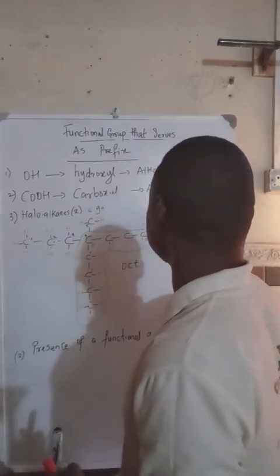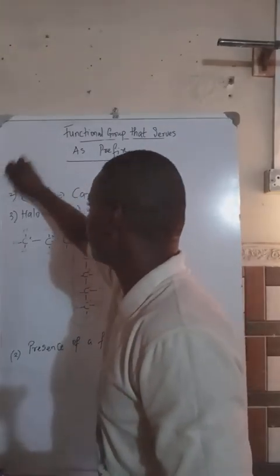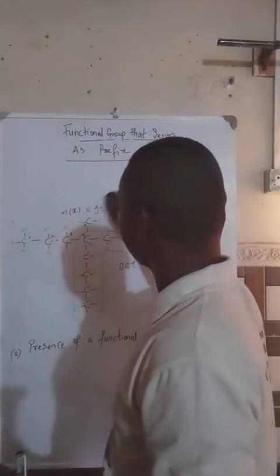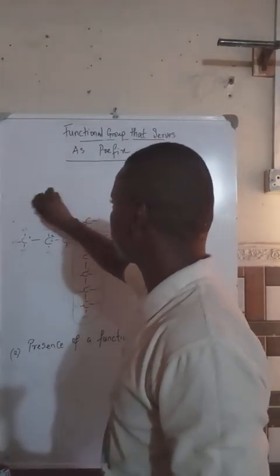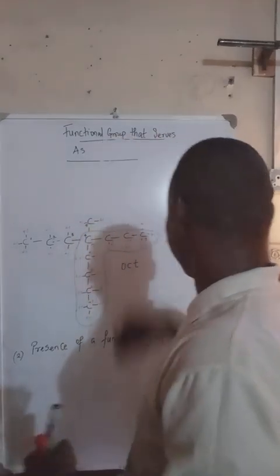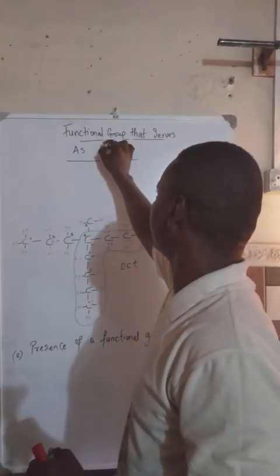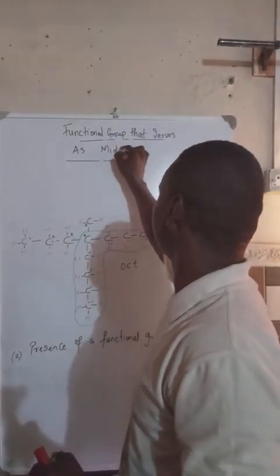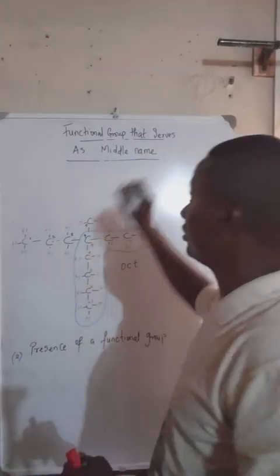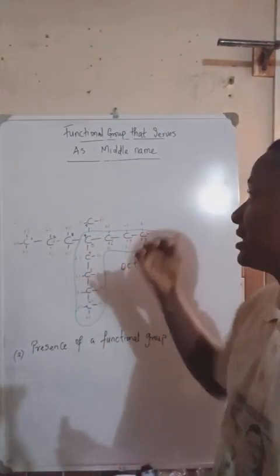Now we'll come to the last set of functional groups that do not exist as prefix nor suffix. Rather, they stay in the middle. Yes, this is not in your textbook, but I needed to break it down for you so that you understand them.